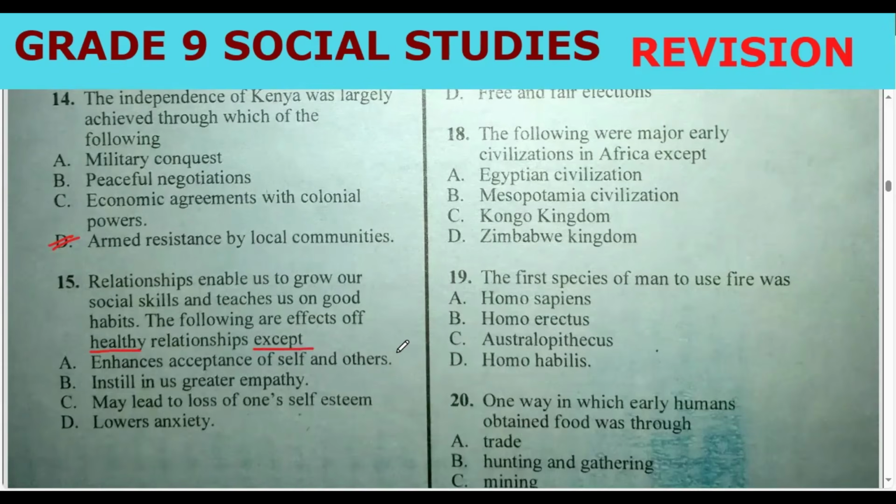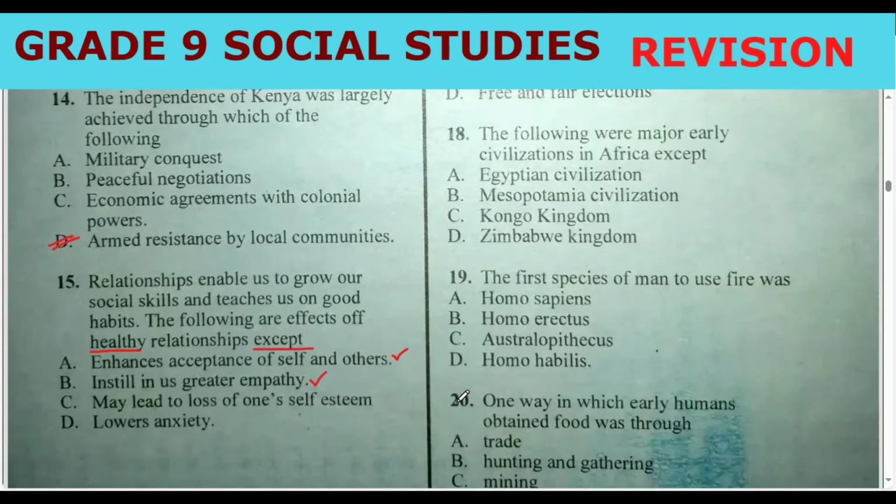So let us see. Enhances acceptance of self and others. That is a tick. It is true. It is good. Instills in us greater empathy. Wow. This is also good. Then we have may lead to loss of oneself. Then lowers anxiety.